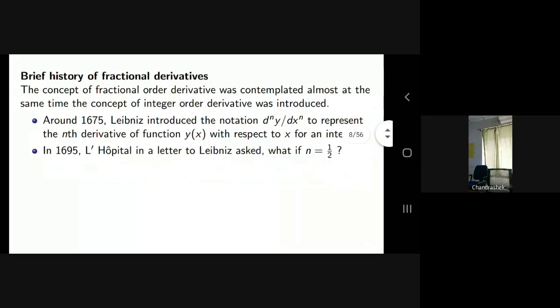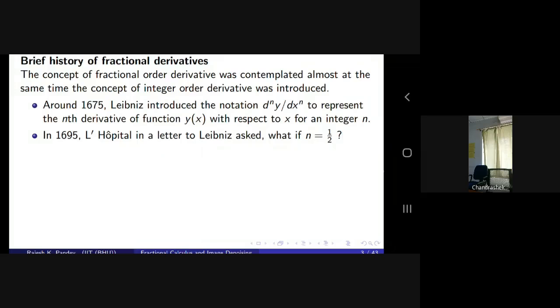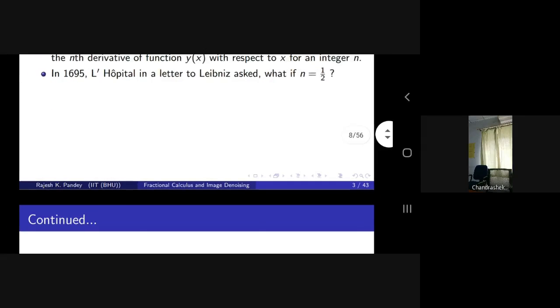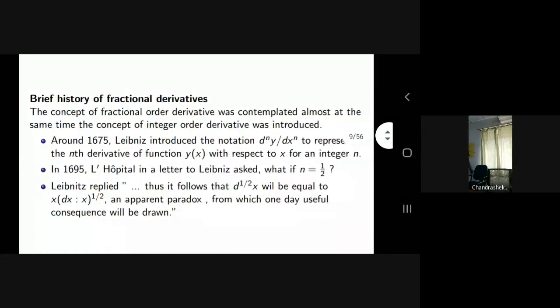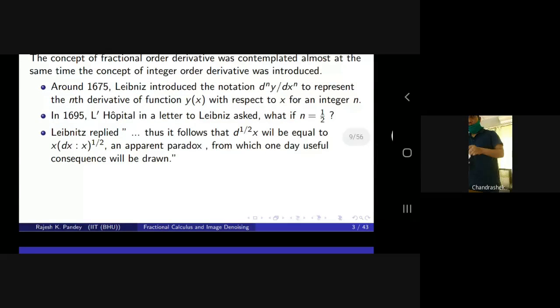A brief history about the fractional derivative. The concept of the fractional derivative actually started at the same time as the integer order derivative was investigated. Around 1675, Leibniz introduced the notation of the integer order derivative, d^n y/dx^n, to present the nth order derivative of function y(x) with respect to x. And in 1695, L'Hopital in a letter asked Leibniz, what if n is equal to half? Leibniz replied, it appears to be a paradox, but in future, consequences will be drawn about this fractional derivative.